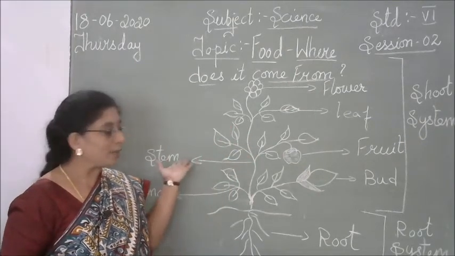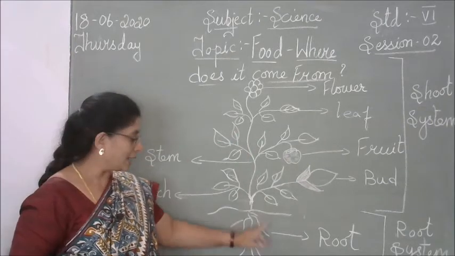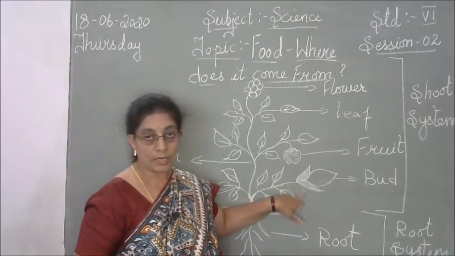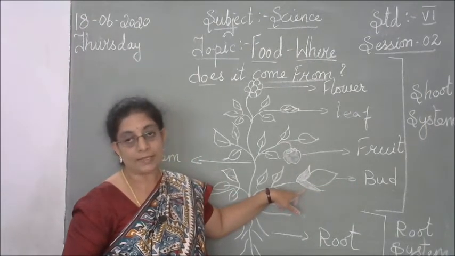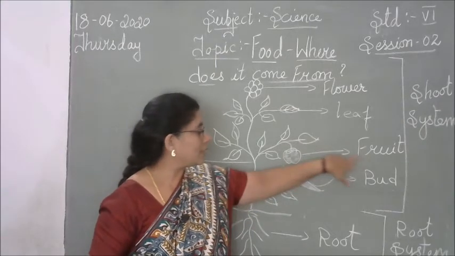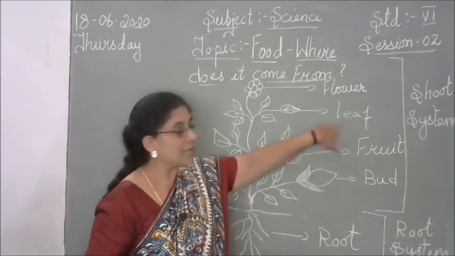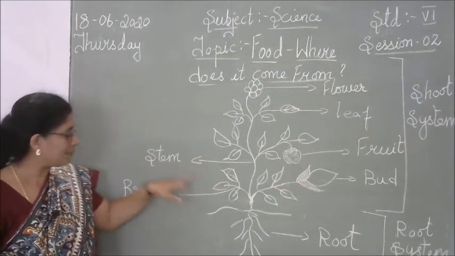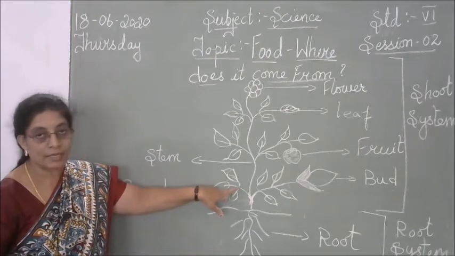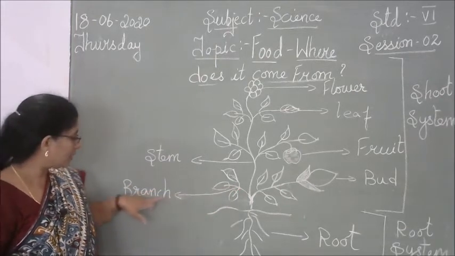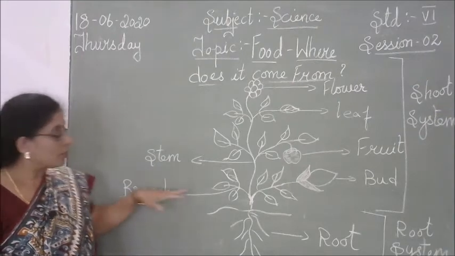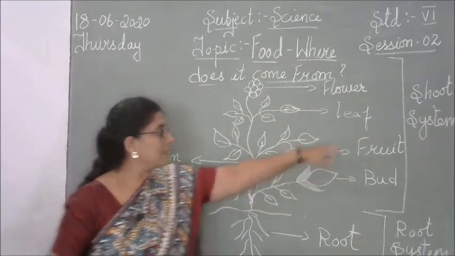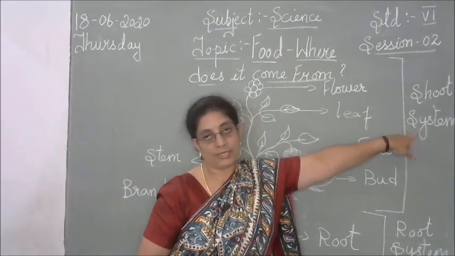So now we'll see the different parts of a plant. First you have seen the root and then you can see the bud over here. Before the flower blooms, it is a bud. And then you can see the fruit over here. You can see the leaf. You can see the flower. Here you can see the stem, and in the stem you can see where the leaves are growing. So that is called the branch. So above the soil, all the other system of the plant is called the shoot system.